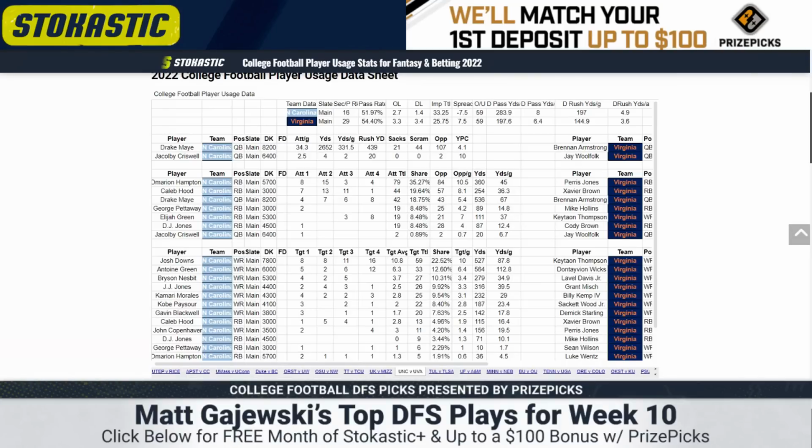For running back, they lost Caleb Hood, and it's been a timeshare most of the year, so I'm not sure how this is divvied up. I would expect Omarion Hampton a little more involved, but Elijah Green out-touched him. Both of them are above 5K, so I would probably just rather go down and play like a Schrader or maybe another play we haven't mentioned yet, but I would probably like to see this consolidated more before I target a backfield like this.